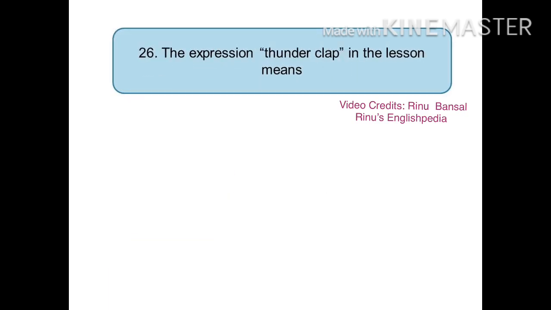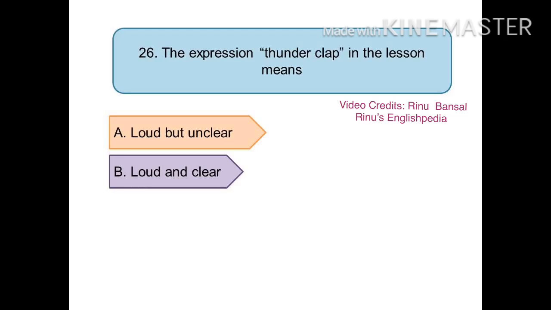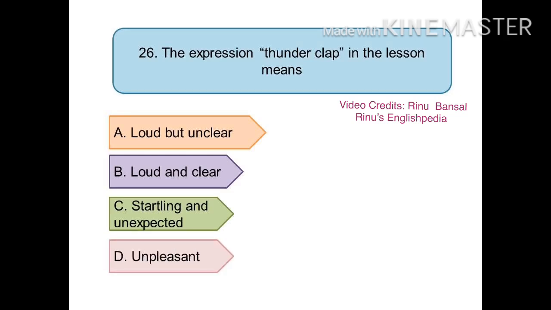The 26th question is, what does the expression the thunderclap in the lesson mean? Your options are option A, loud but unclear, option B, loud and clear, option C, startling and unexpected, option D, unpleasant.